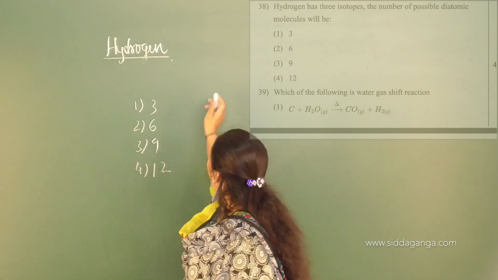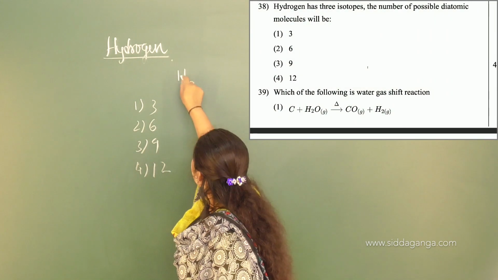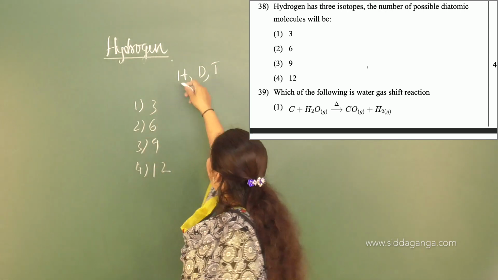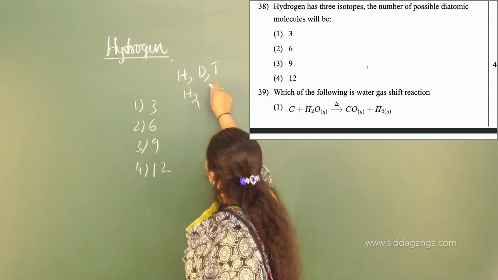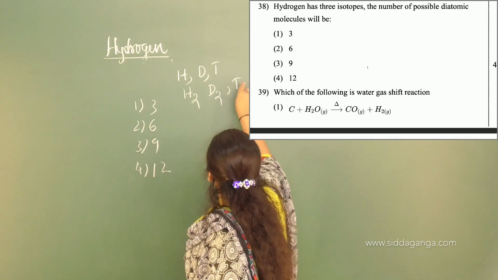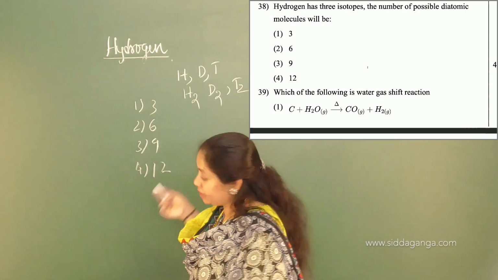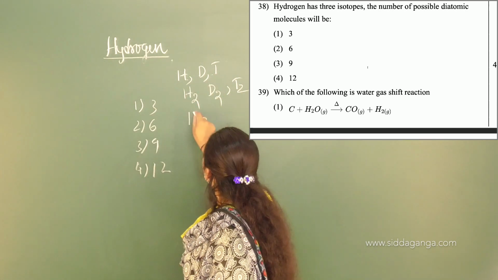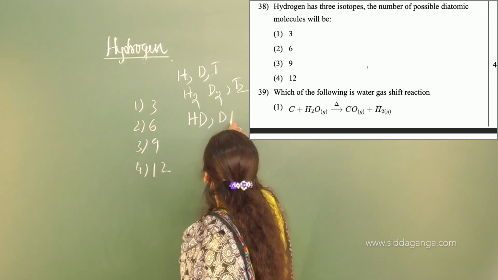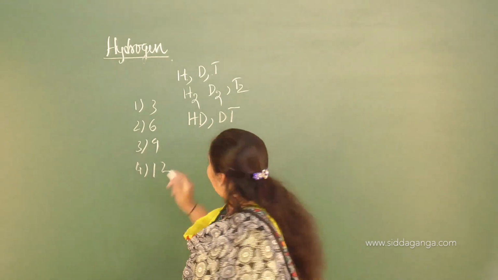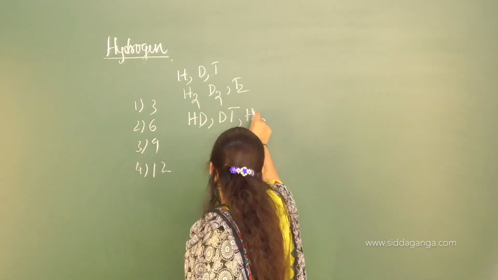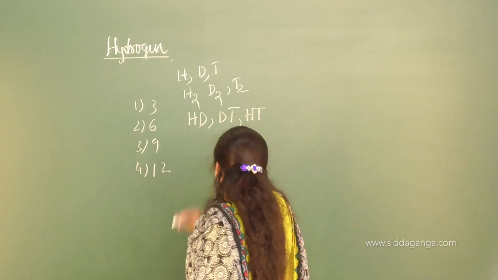Diatomic molecules means, see, isotopes of hydrogen means what are those? Hydrogen, deuterium, tritium, right? Hydrogen plus hydrogen will form dihydrogen. Deuterium will form D2 molecule. Then tritium will form T2 molecule. Then there is a possibility of hydrogen reacting with deuterium to form HD. Deuterium can react with tritium to form DT. And similarly, hydrogen can react with tritium to form what? What we call HT.